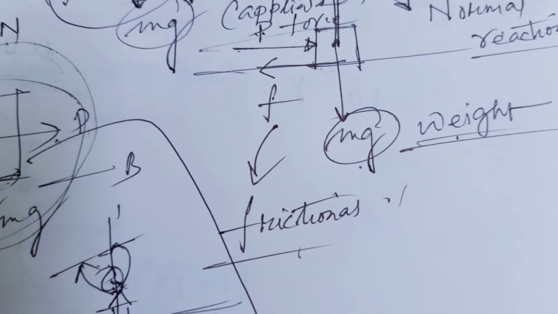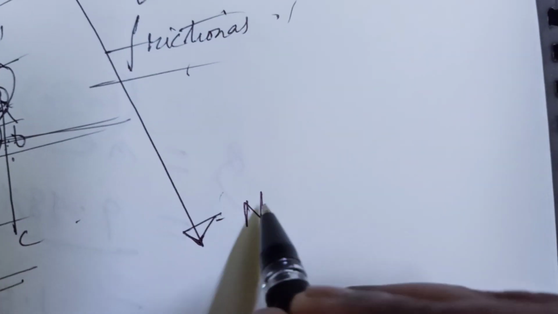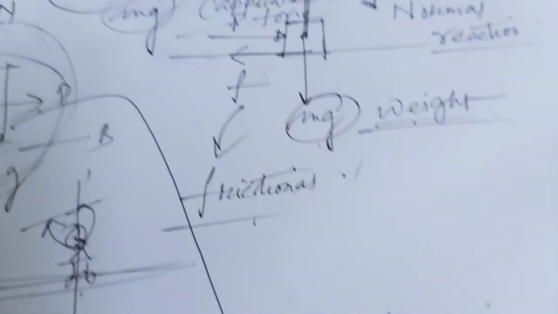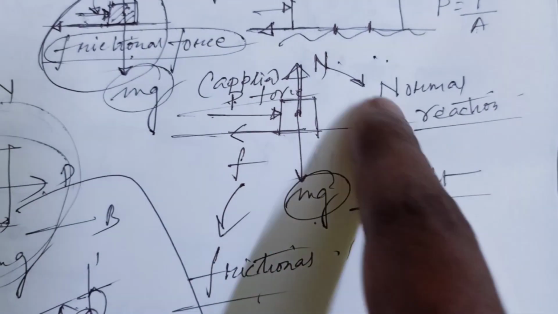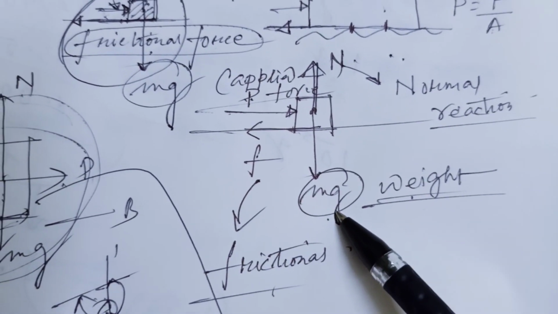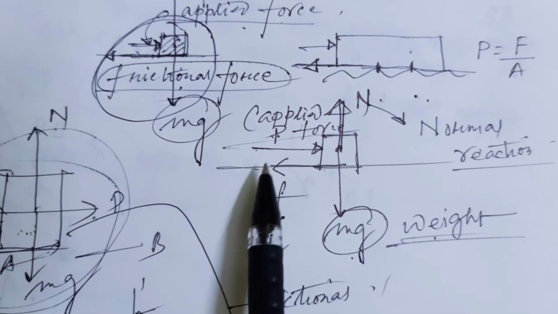But the net force is 0. What is net force? That is the sum of all the forces. That is, the normal reaction balances the mg, and the applied force is balanced by the frictional force.